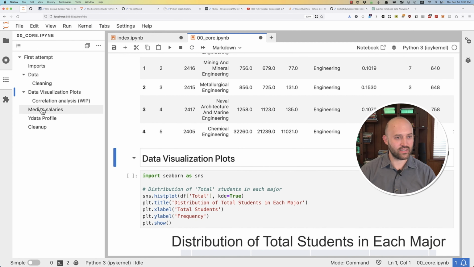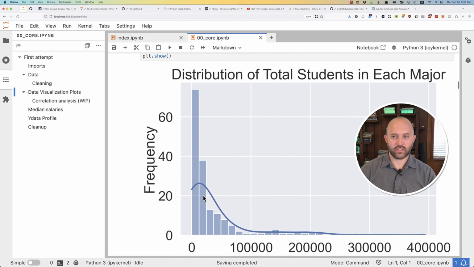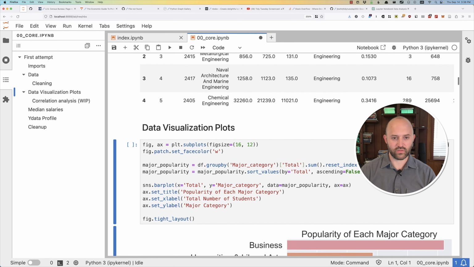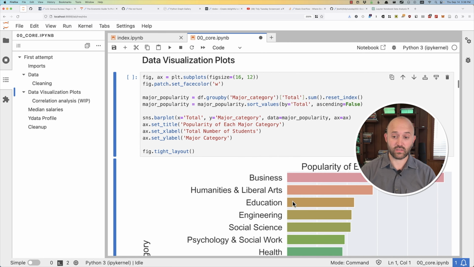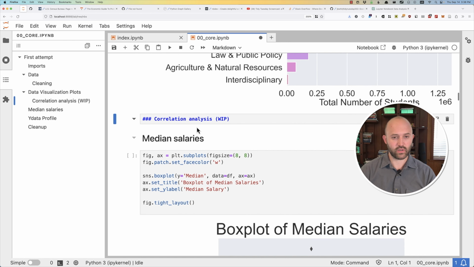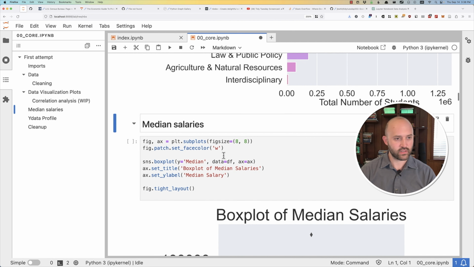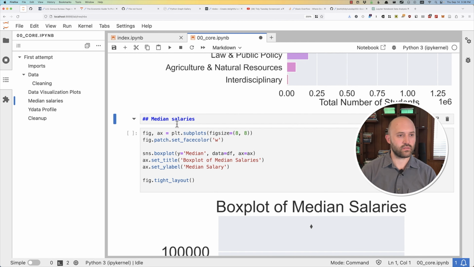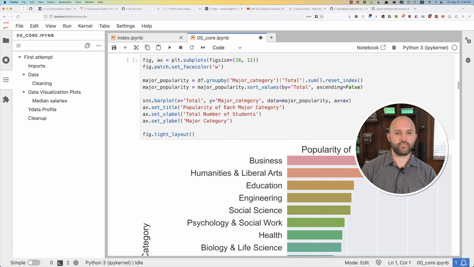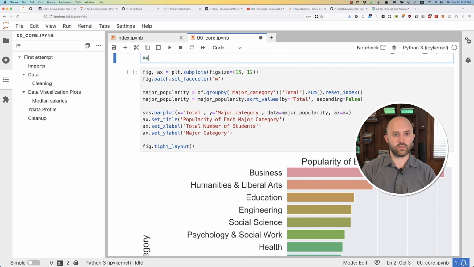We have the plots: distribution of students in each major. I don't think this is actually useful information. Popularity in each major. This one counts. This is a real thing. This one didn't work in the end, if we remember, right? We declared it not good enough. Median salaries. So let's make the, what is this one? Popularity of each major category.